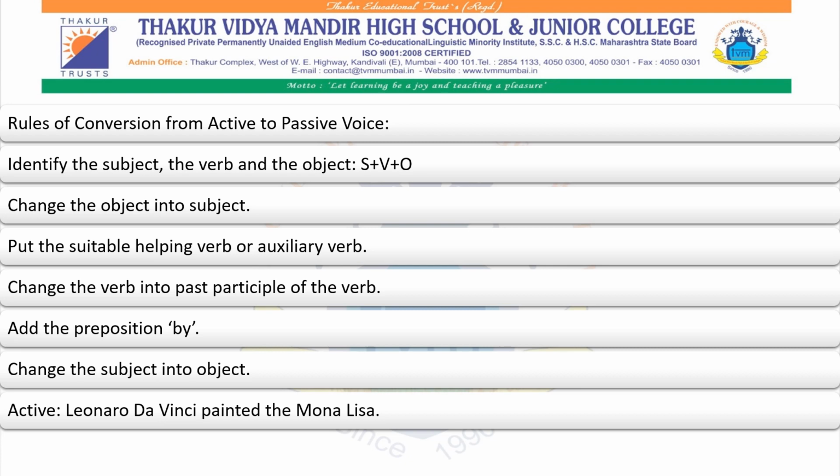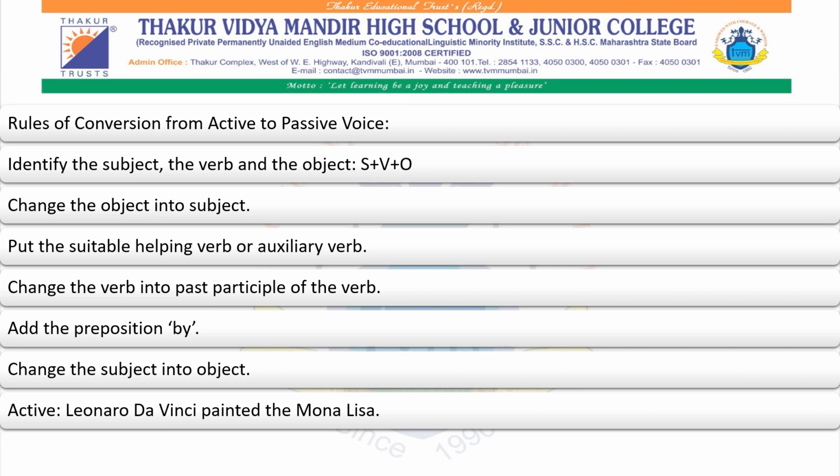Example, active voice: Leonardo da Vinci painted the Mona Lisa. So we see Leonardo da Vinci is the subject, painted is the verb, and the Mona Lisa is the object. The first step we have done is that we have identified the subject, the verb, and the object. The second step, we take the object, that is the Mona Lisa, and we make it the subject.